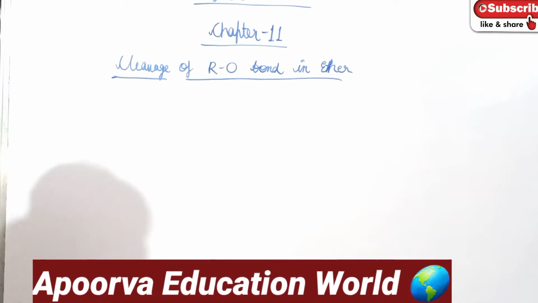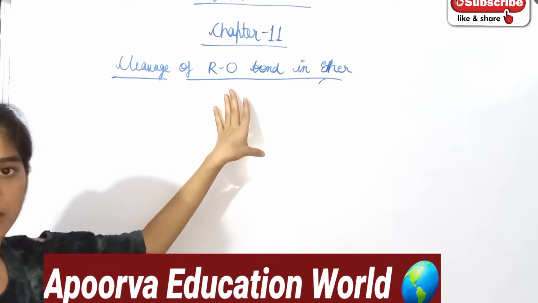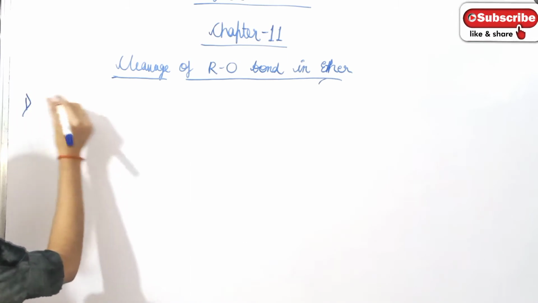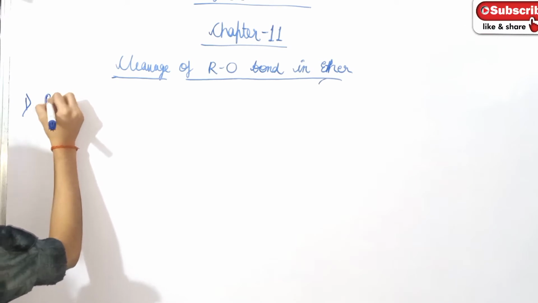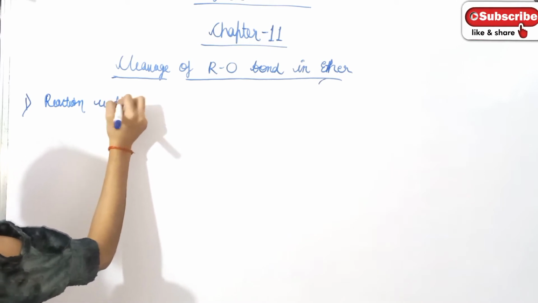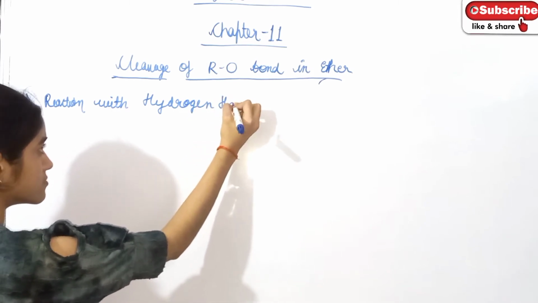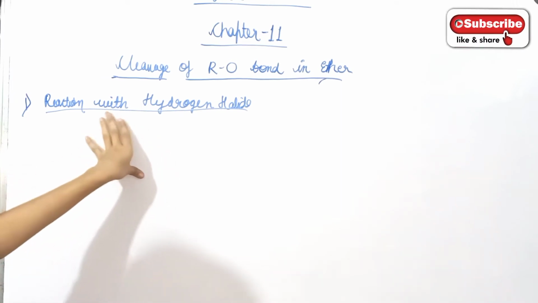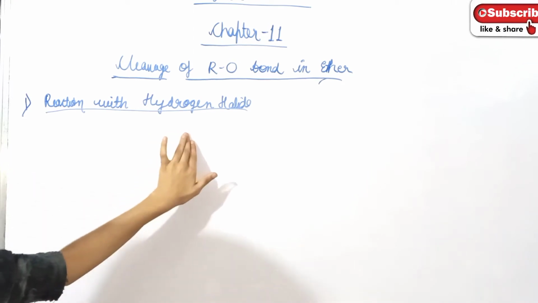First, I am going to tell you that ether is the least reactive among functional groups. Now, the first point we are going to discuss in the cleavage of C-O bond is the reaction with hydrogen halide. The reaction of ether with hydrogen halide will take place under drastic conditions or at a high temperature.